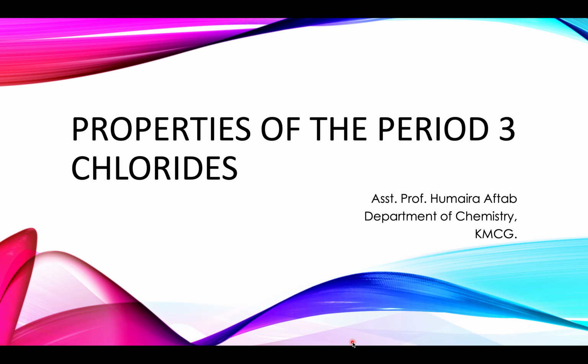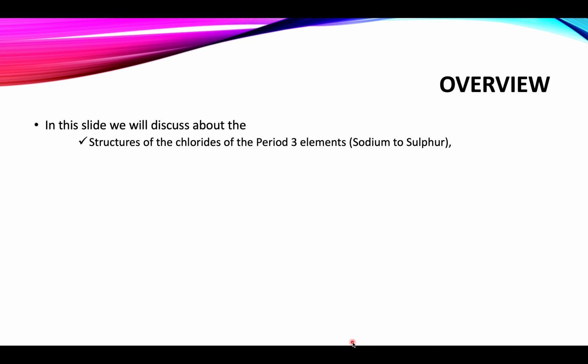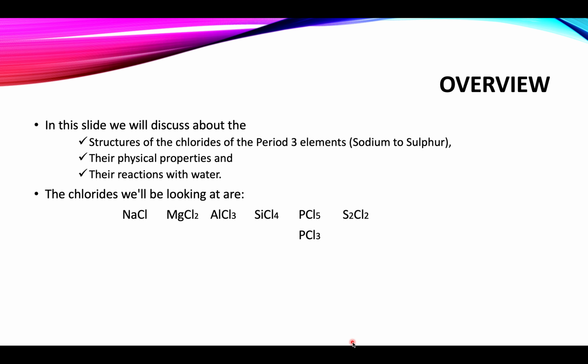Dear students, today the topic under discussion is properties of the period 3 chlorides. In this slide, we will discuss the structure of chlorides of the period 3 elements, their physical properties, and their reactions with water. The chlorides we will be looking at are sodium chloride, magnesium chloride, aluminium chloride, and silicon tetrachloride. Phosphorus has two chlorides, PCl5 and PCl3, and S2Cl2 means sulfur monochloride.